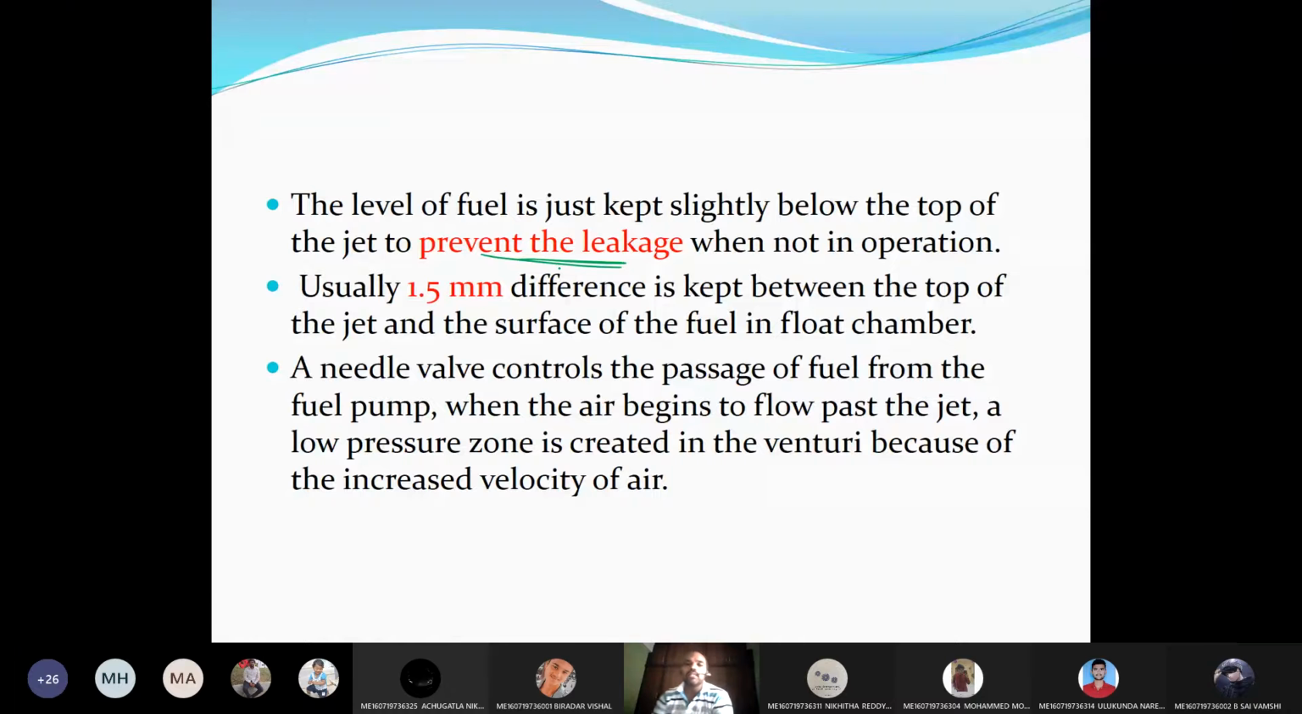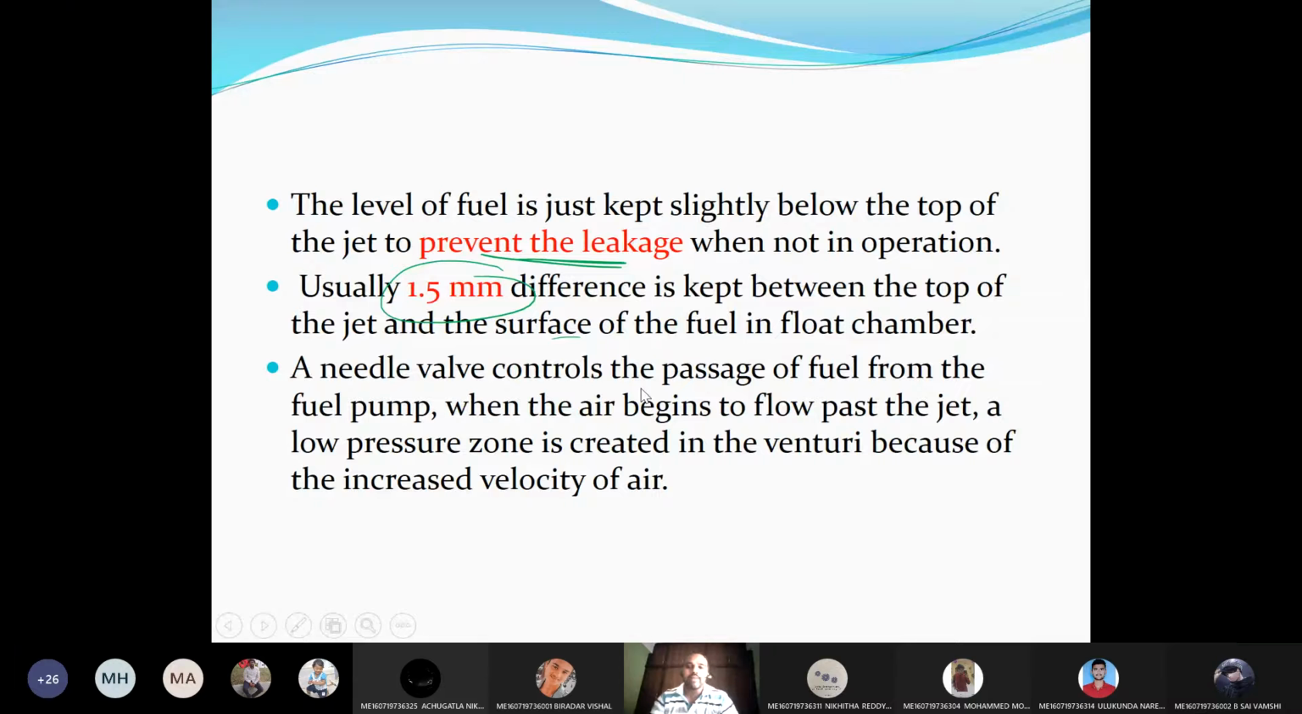As I told, inside the float chamber the level of petrol will be below the opening of the jet. Usually a 1.5 mm difference is kept between the top of the jet and the surface of the fuel in the float chamber. And a needle valve controls the passage of the petrol from the fuel pump.